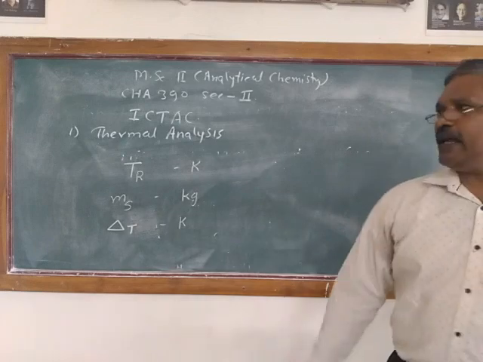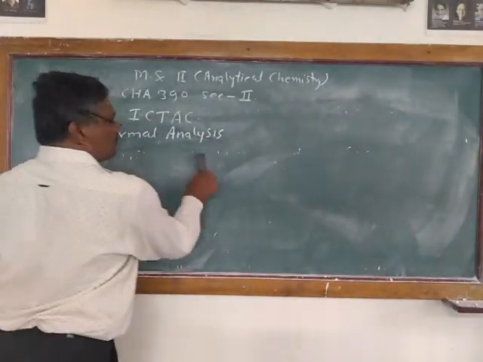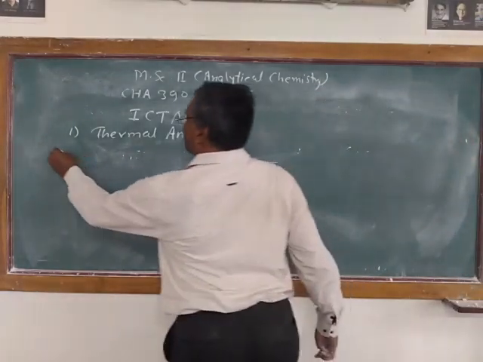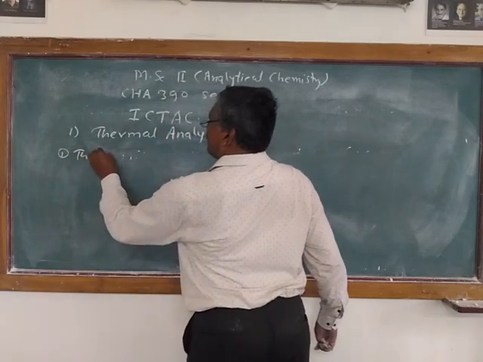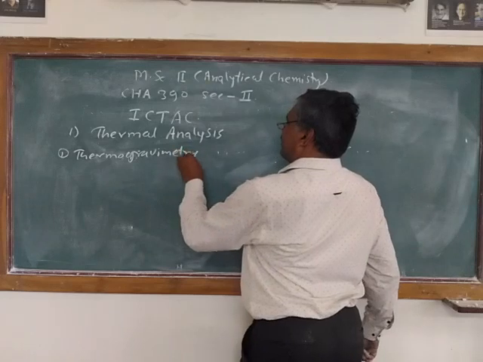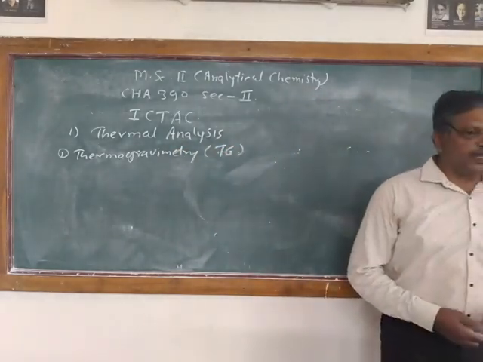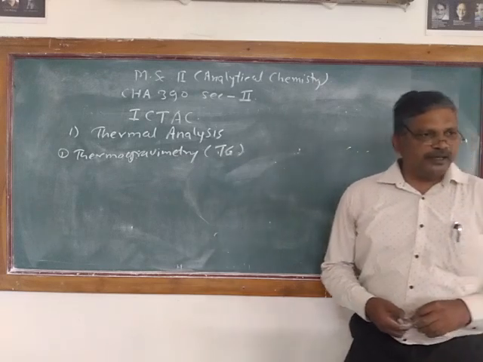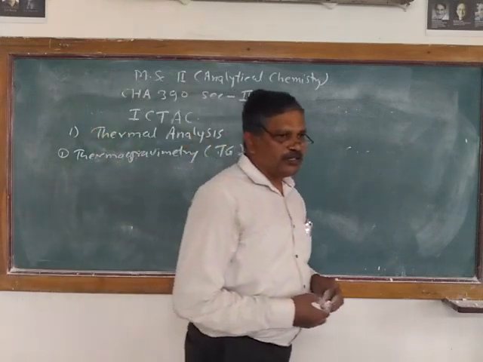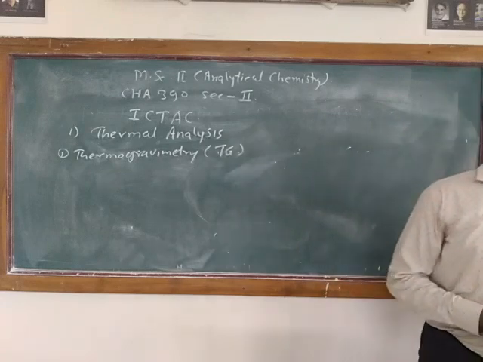Different thermal methods of analysis are there. We will see them one by one. The first one is thermogravimetry. It is also termed TG, or thermogravimetric analysis, TGA. In this case, the mass of the sample is the measured property, and it is used in decomposition reactions, dehydration reactions and oxidation reactions.